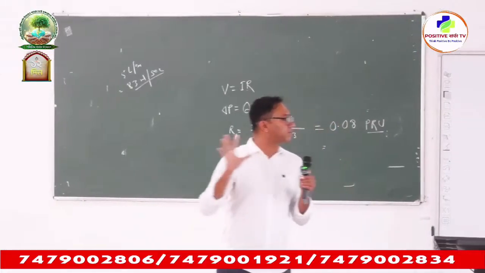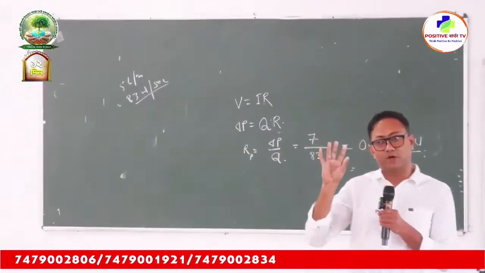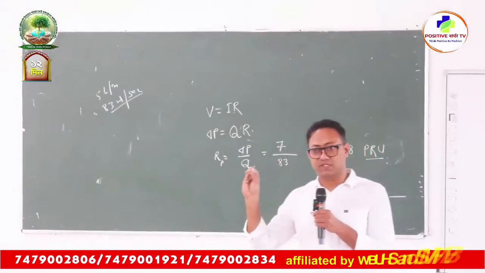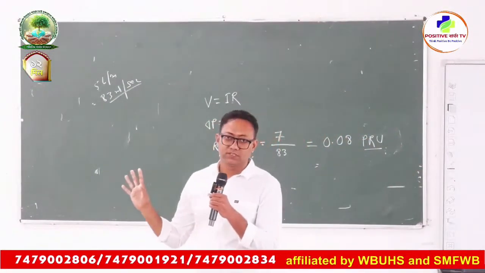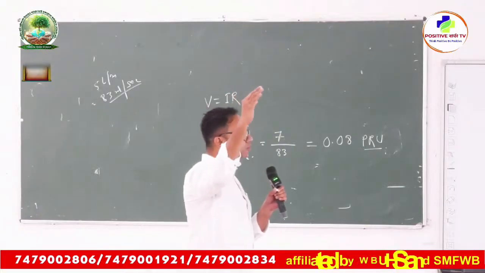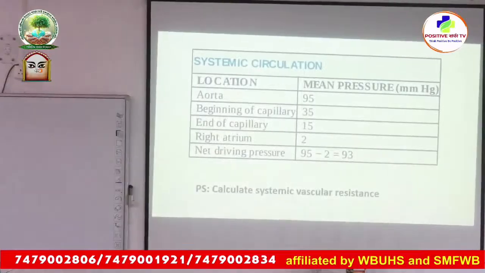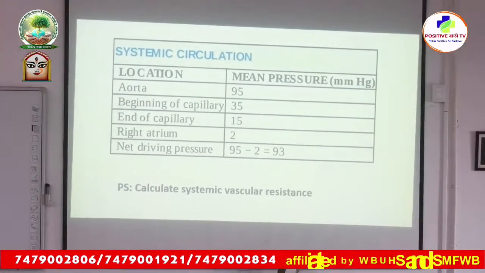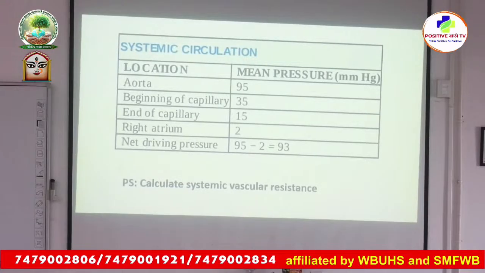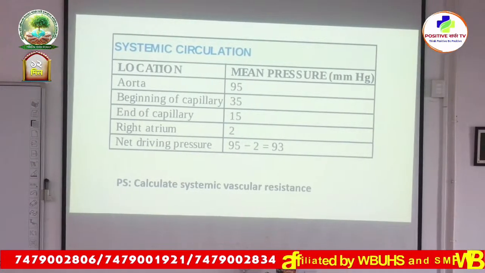So your systemic circulation is being generated at aorta. Aorta থেকে শুরু হচ্ছে systemic circulation, and the pressure is 95 millimeter of Hg, right? And your systemic circulation is ending at right atrium. Okay, aorta, arteries, arterioles, capillaries, venules, vein, vena cava, then right atrium.